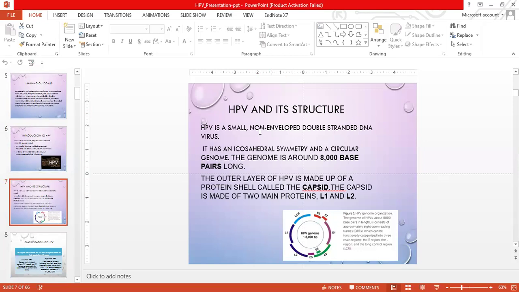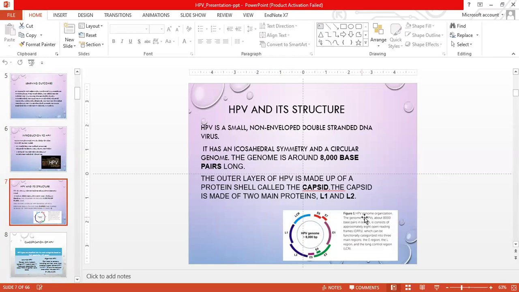HPV and its structure. HPV is a small, non-enveloped, double-stranded DNA virus. It has icosahedral symmetry and a circular genome. The genome is around 8,000 base pairs long. The outer layer of HPV is made up of a protein shield called the capsid. The capsid is made up of two main proteins, L1 and L2.